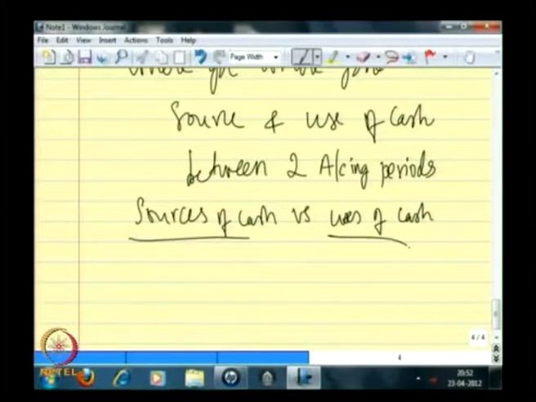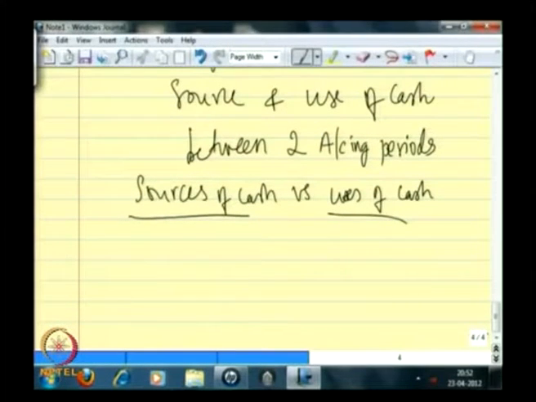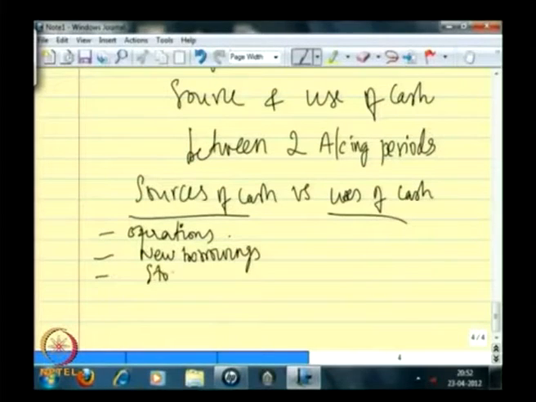Then we will begin to look at different types of activities that have actually used cash, that have actually brought in cash to the firm. Could be because of various operational activities, some new borrowings, stocks could have been issued, or you would have disposed assets and that could have brought in cash.